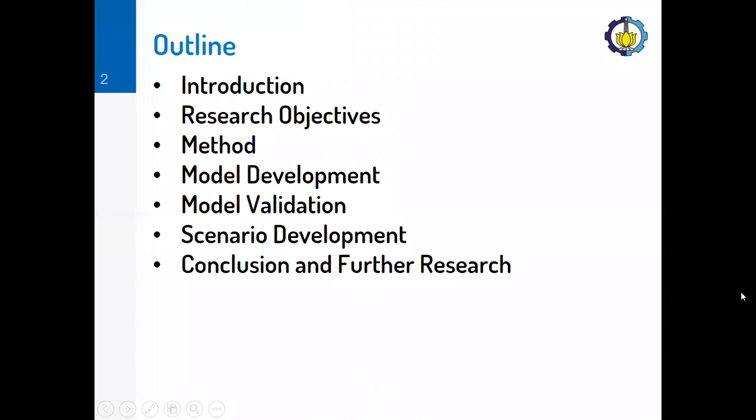We have made some outline of this presentation. We will start with introduction, research objectives, method, model development, model validation, scenario development, and will be ended with conclusion and further research.